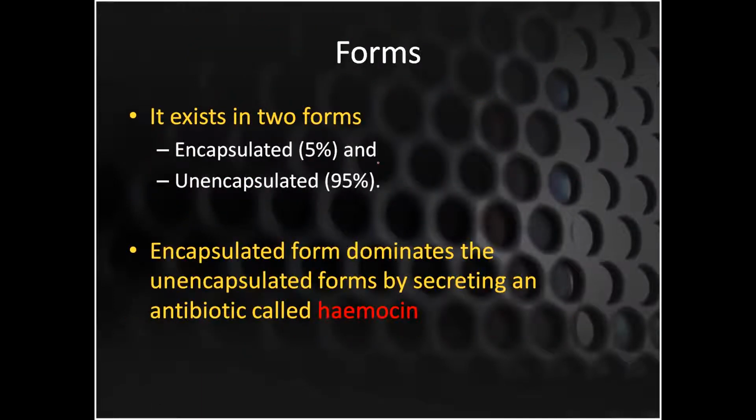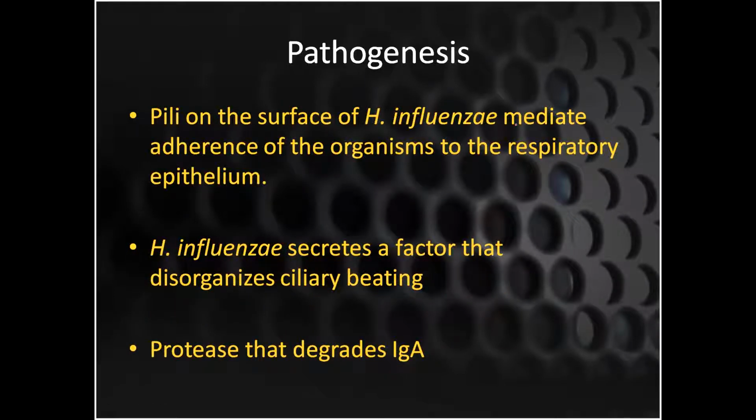There are the capsulated forms and the unencapsulated forms. The most prevalent are the unencapsulated forms. The unencapsulated form dominates by secreting an antibiotic like hemocin. So blood culture is very important, to see the culture sensitivity.